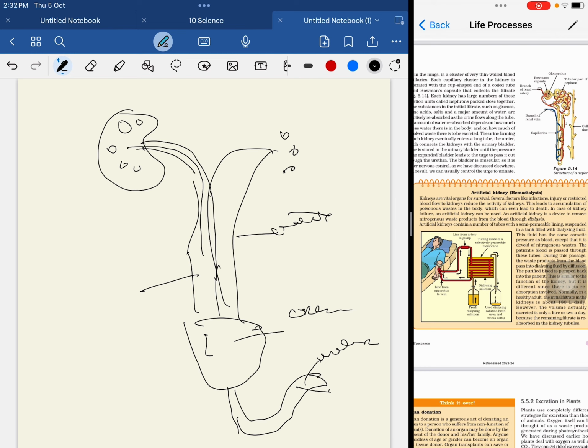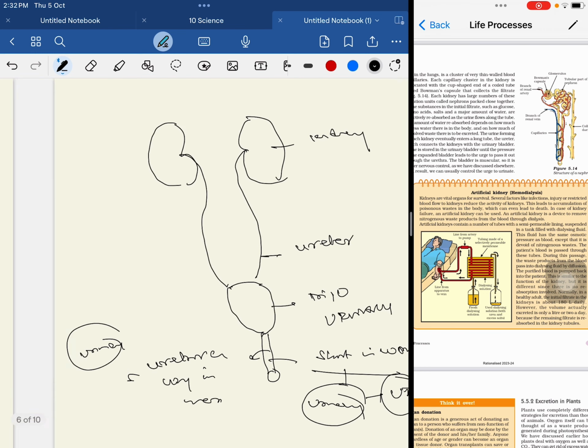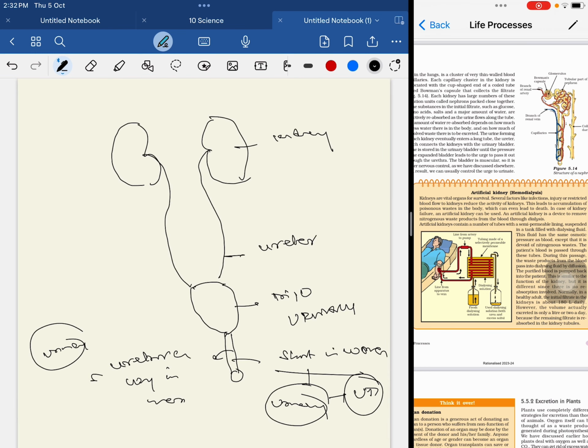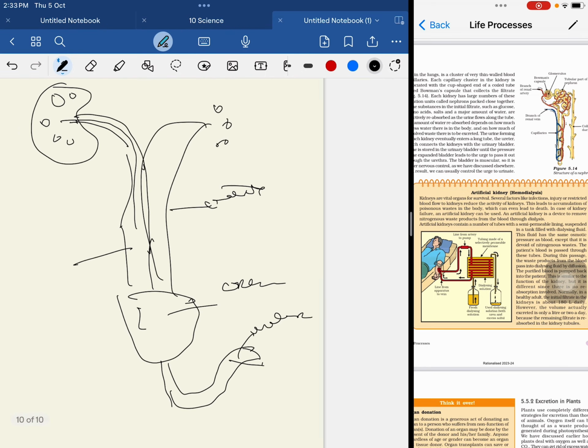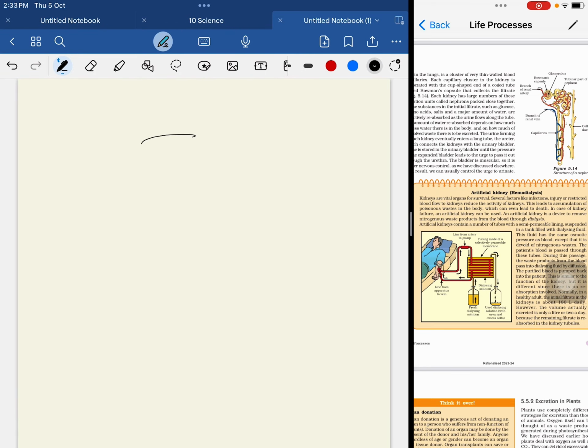Do you understand? Okay, again we will go to the front where I explained the kidney structure. So the urine comes all this way like this. These are ureters and this is the urethra. They store in the bladder, and from the bladder they come out through the urethra. And the bladder is innervated by neurons. It is under the control of the brain.